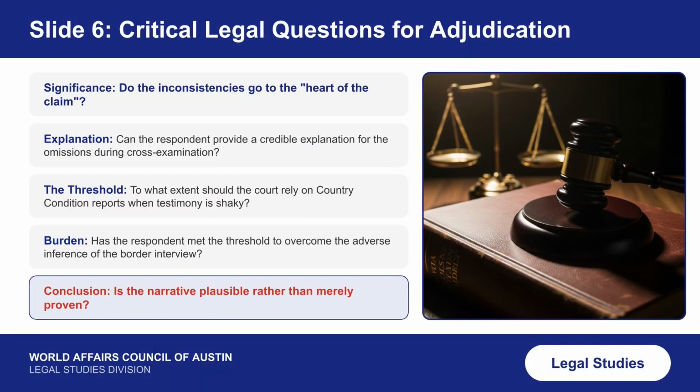Critical legal questions include, do inconsistencies go to the heart of the claim? Can Yusuf credibly explain the omissions? To what extent should the court rely on country conditions when testimony is shaky? Finally, is the narrative plausible rather than merely proven?